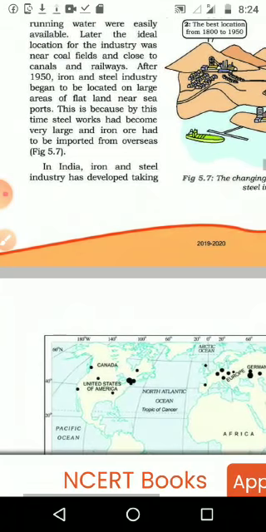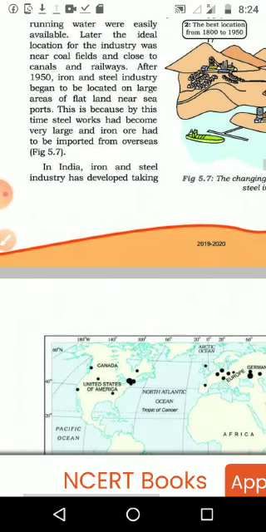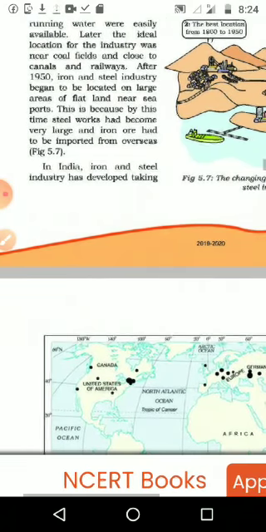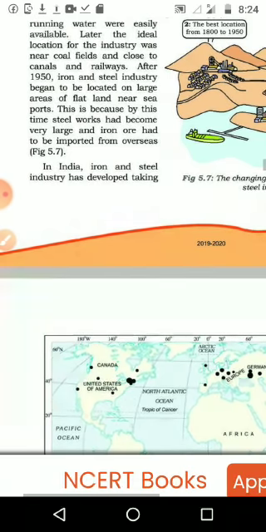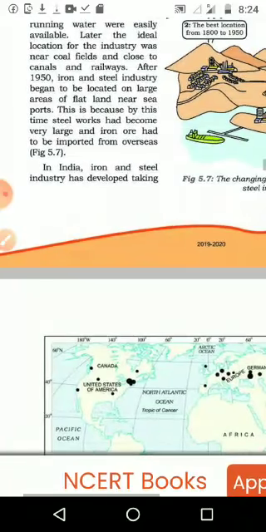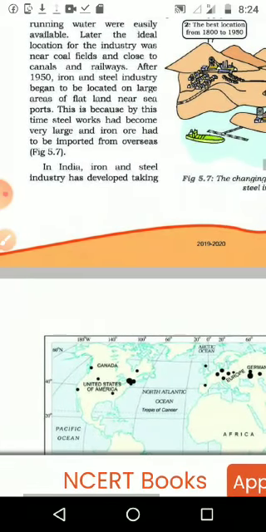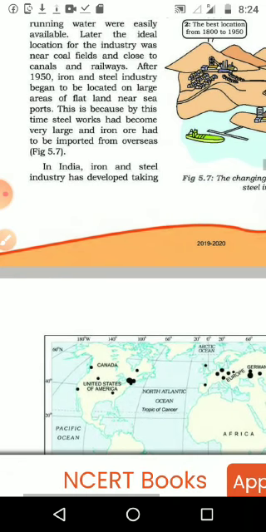Nowadays, if it is India or some other country, we are purchasing ore from other countries, so we want to transport it very easily. That is why nowadays we think about locating near a seaport. Then we can easily collect the ore, and after making the product we can send it.